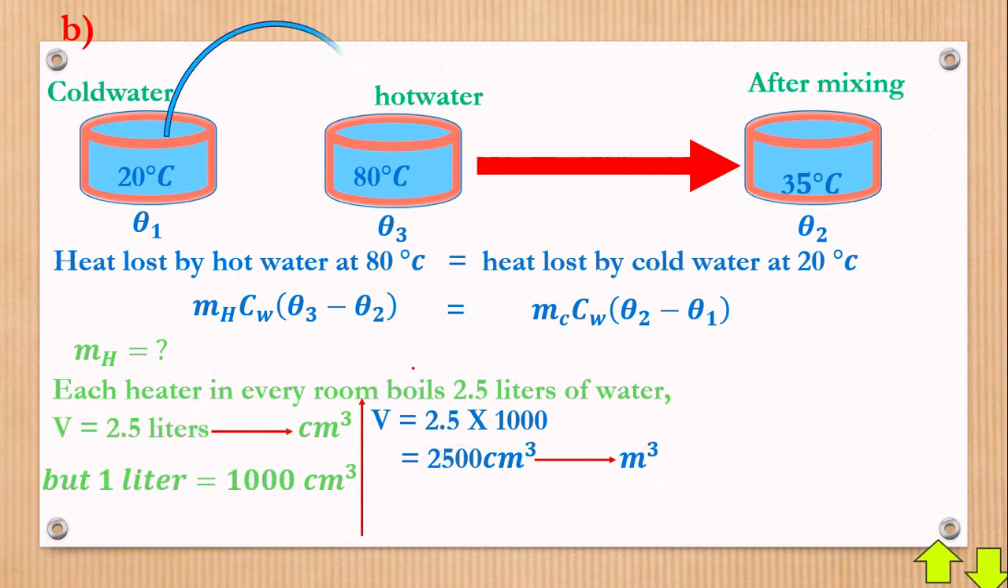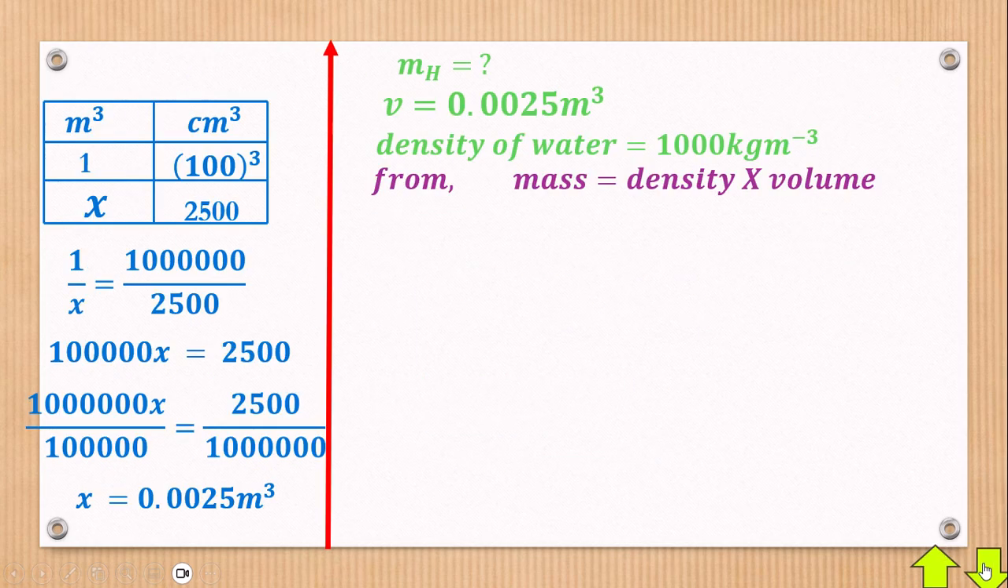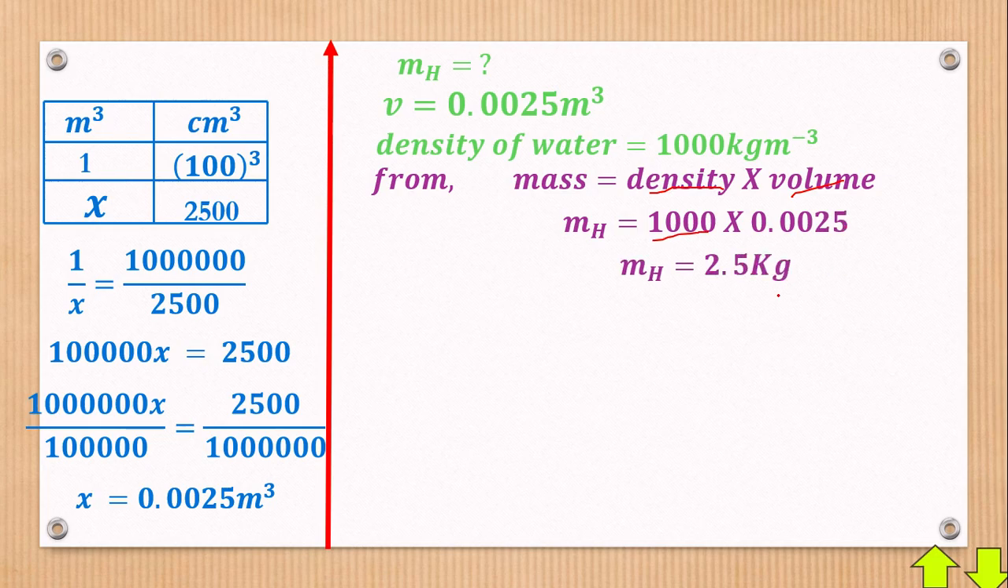In the formula here, we have mass of hot water, but what they have given us is volume. So we must convert the volume into mass from this formula: mass is equal to density times volume. Remember, our density is okay. Now mass of hot water will be equal to 1000 times 0.025. So you now get mH as 2.5 kg.